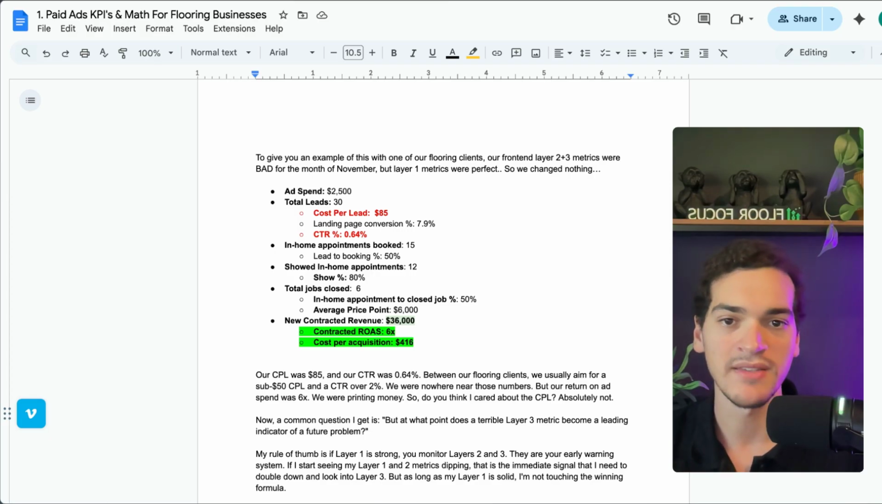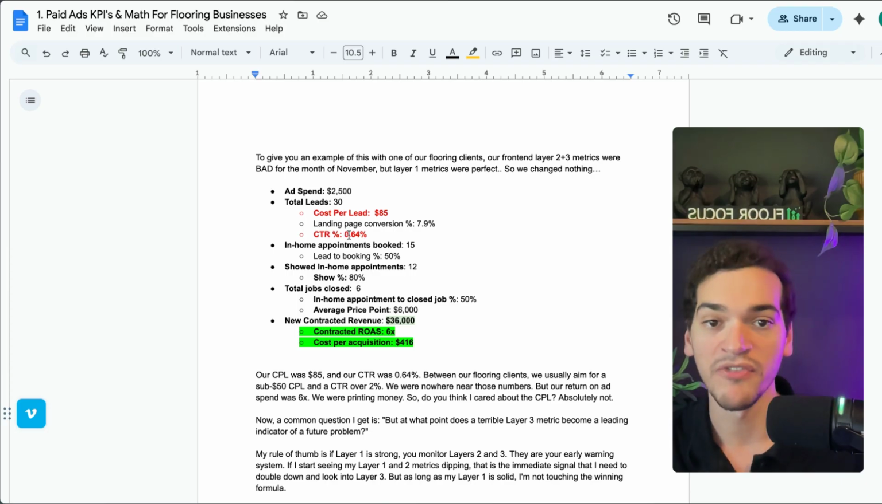But just to give you one example of one of our flooring clients, this is our friend. Here we're gonna look at layer one, two, and three metrics, and you can see in this example, layer two metrics and layer three metrics were completely bad for the month. But because layer one metrics were perfect, we changed nothing. We just kept scaling the campaign. We doubled the ad spend because there's no need to change anything if layer one metrics are correct.